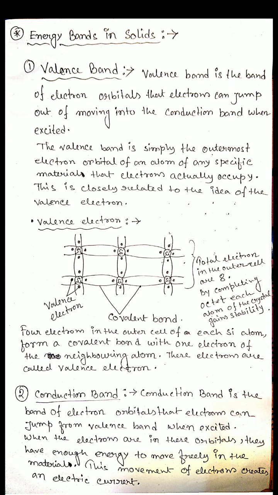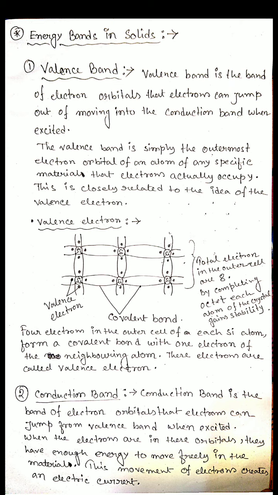As per the octet rule, each and every atom wants to fulfil the octet rule, that means 8 electrons are present in the outer shell. If that happens, then that type of atom is stable, not unstable. This is a stable condition. Whenever atoms fully follow the octet rule, they are stable.